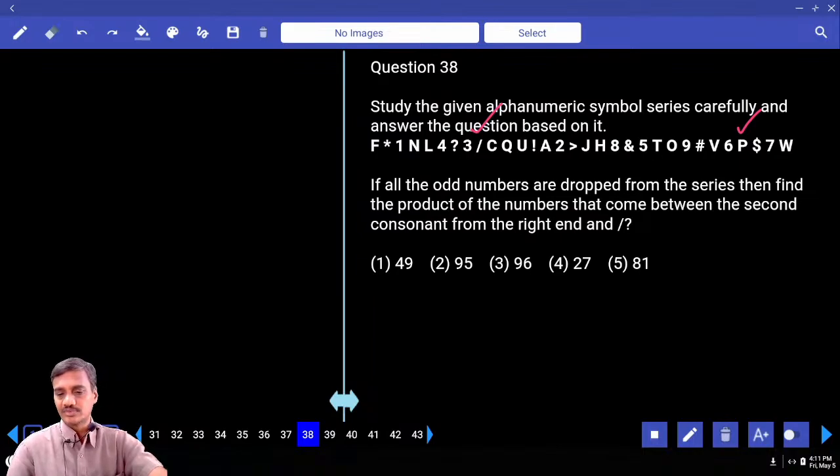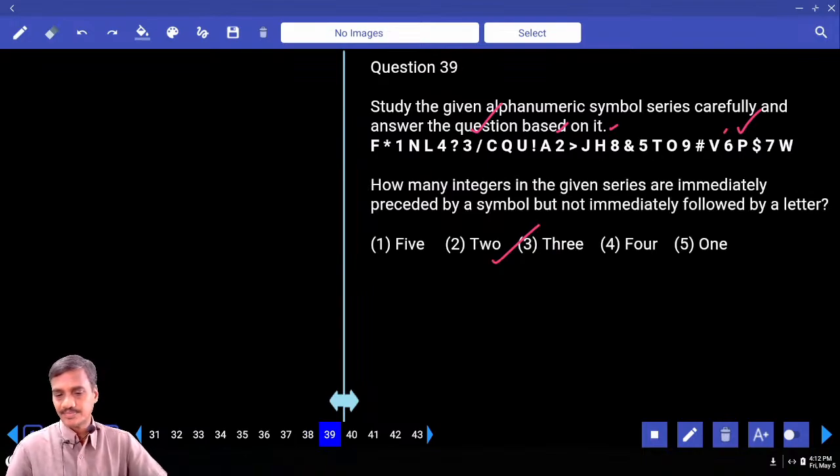Now we need to find the product of the numbers that come in between. If all the odd numbers are dropped here, we are left with 2 and 8 only. 2, 8 and 6. 2 into 8 is 16, into 6 is 96. Choice 3. So 38 is choice 3.